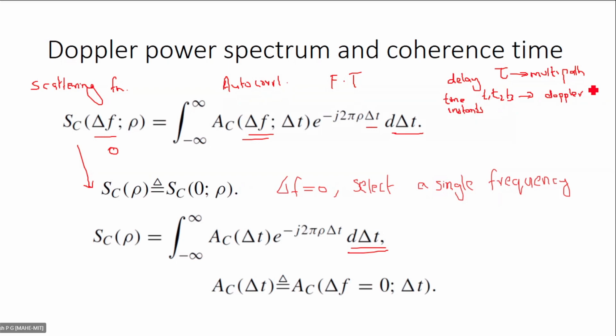We are selecting a single frequency. Therefore, the Fourier transform pair, that is the autocorrelation scattering function pair, will be AC of delta T and SC of rho. Okay, now we have two Fourier transform pairs: the autocorrelation function and the scattering function.